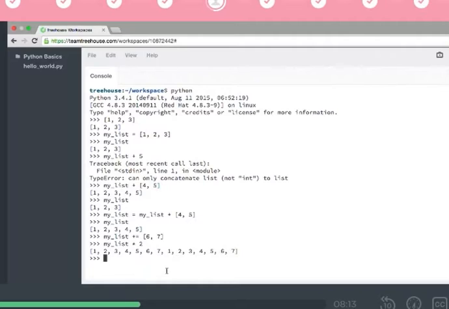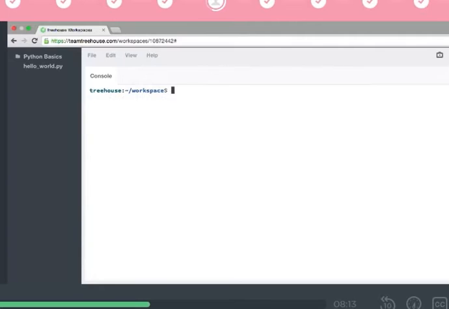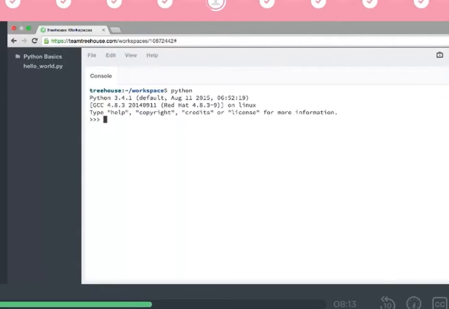Sometimes that just does not like to show up. I'm going to actually exit out of here, clear, and then go back into Python. Okay, my list equals 1, 2, 3, 4, 5. My list.append 6. My list. There we go. Okay, so that's what we did before, but just doing it again with a nice clear screen so that you can see what's showing up.